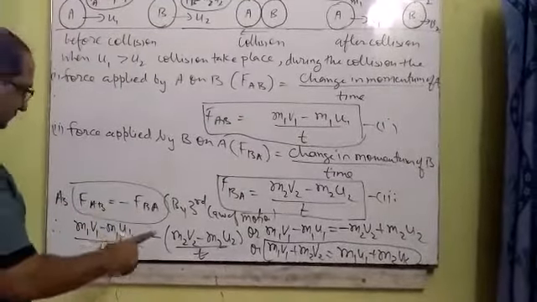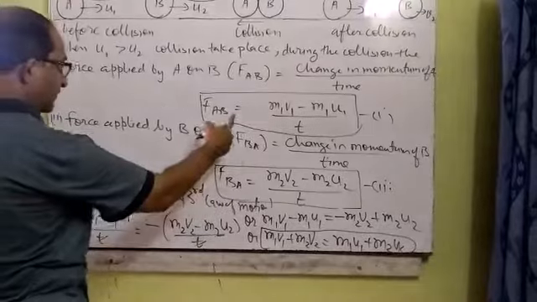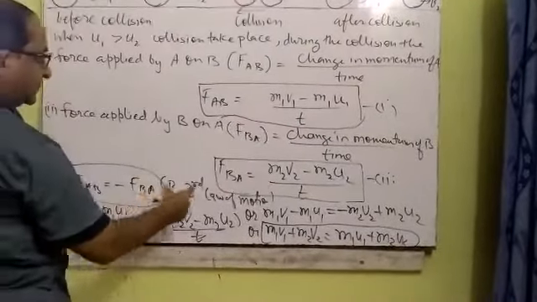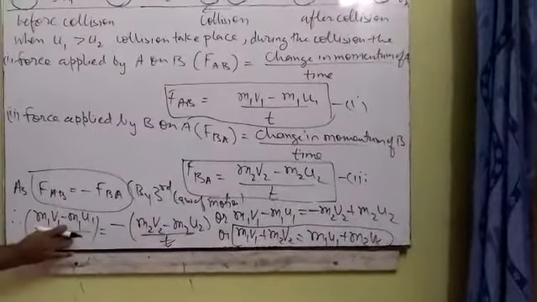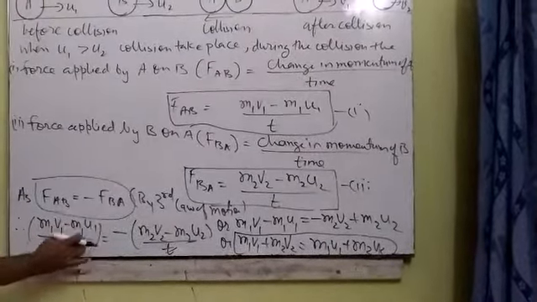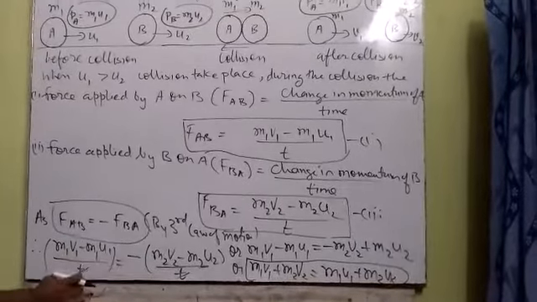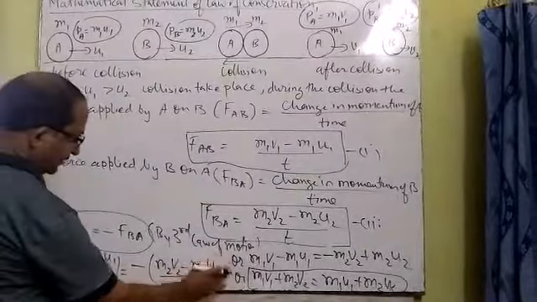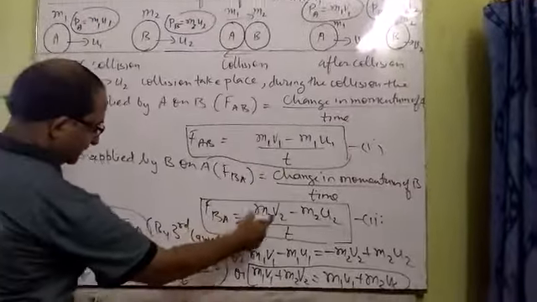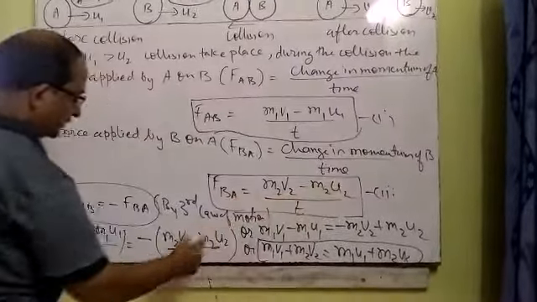So this is the third law. Now just place the value of FAB from equation number 1 and FBA from equation number 2, and we will get this expression. This is the left side, m1 v1 minus m1 u1 divided by t, but write the minus sign and place the value of FBA, which is m2 v2 minus m2 u2 upon t.